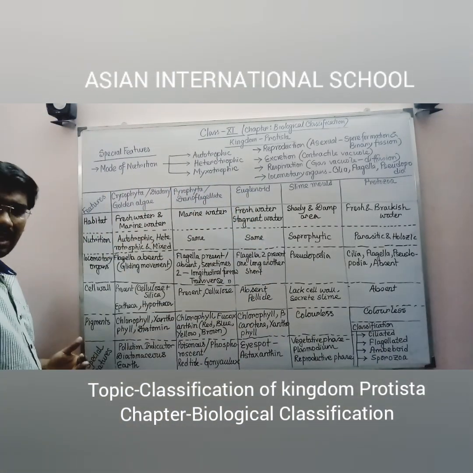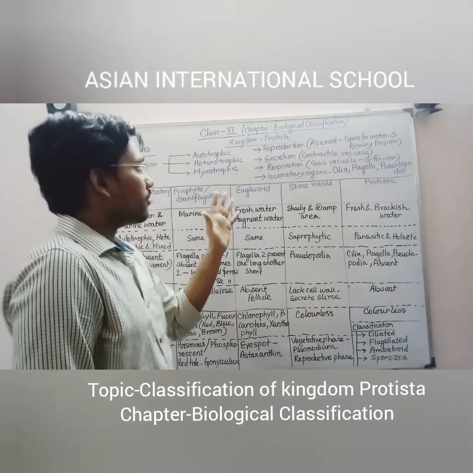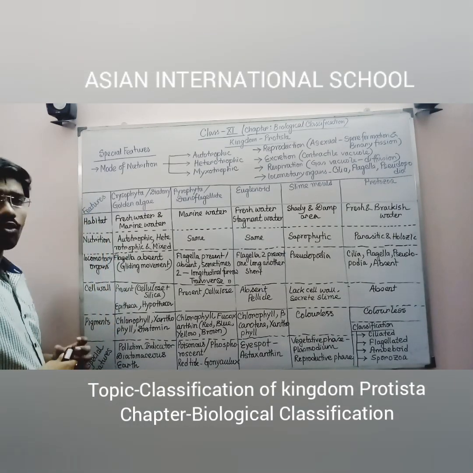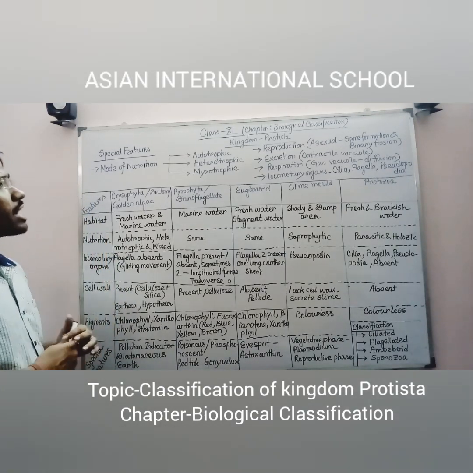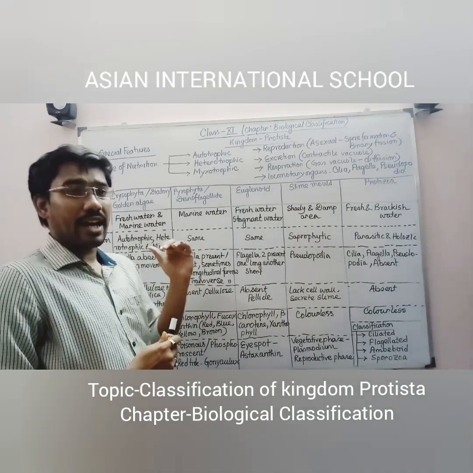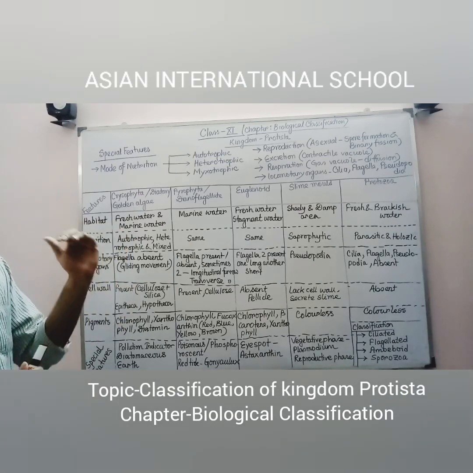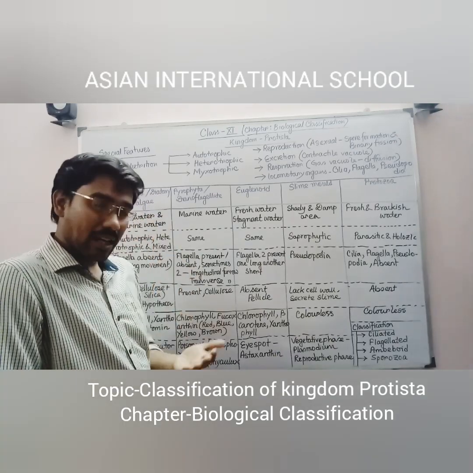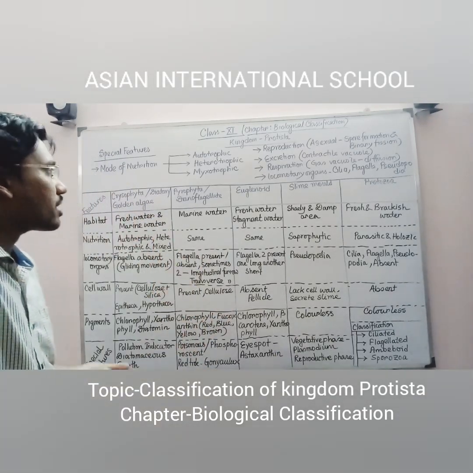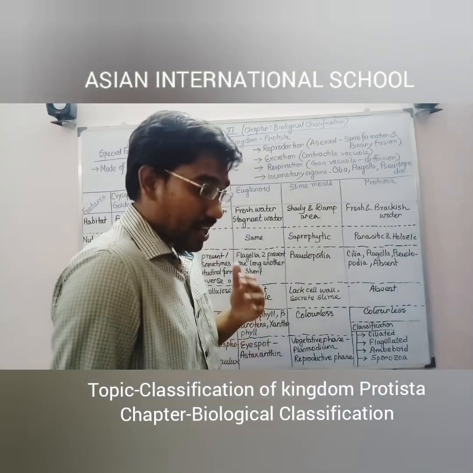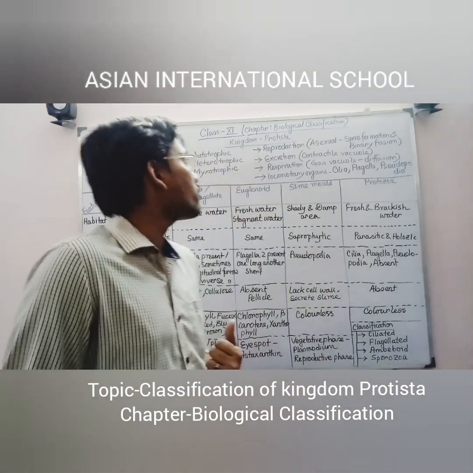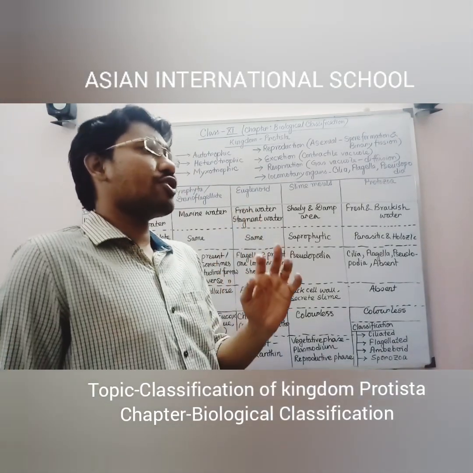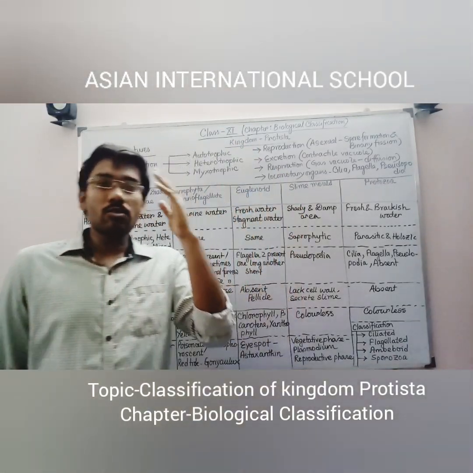So here, this is the total classification with the special features of each and every class of kingdom Protista. I am recapitulating once for you. First one, the mode of nutrition. You can see there are three modes of nutrition, that is autotrophic, heterotrophic and mixotrophic. Autotrophic means they are making their food themselves by the help of sunlight or by the help of chemical substances. Heterotrophic mode of nutrition, they are obtaining the food from others. Next, mixotrophic mode of nutrition is such kind of nutrition where both autotrophic and heterotrophic nutritions you can see.